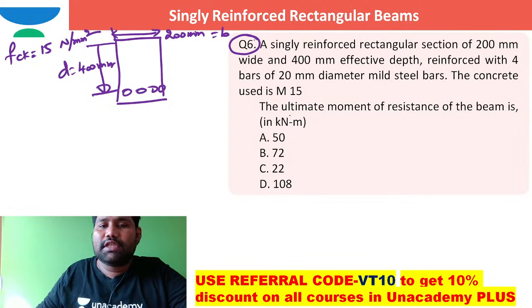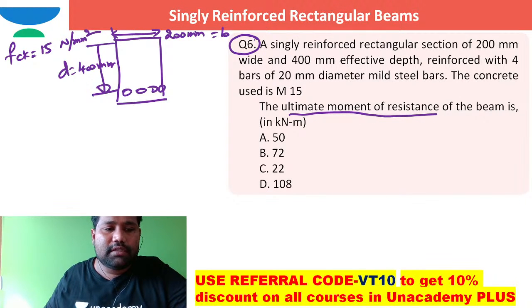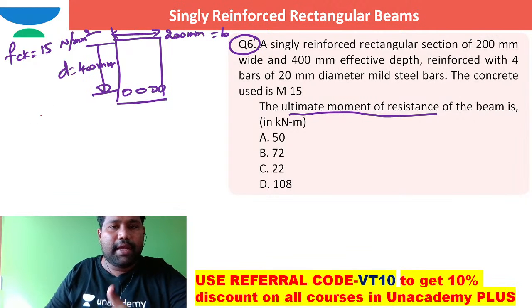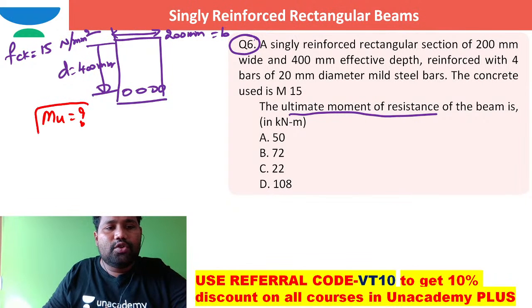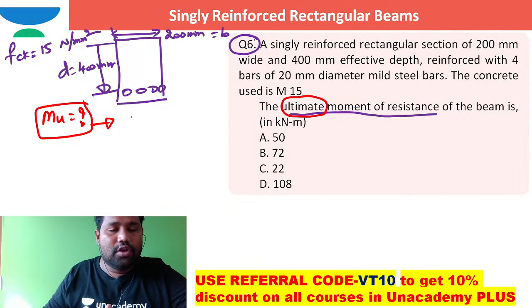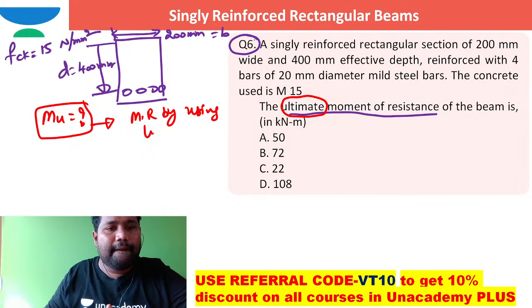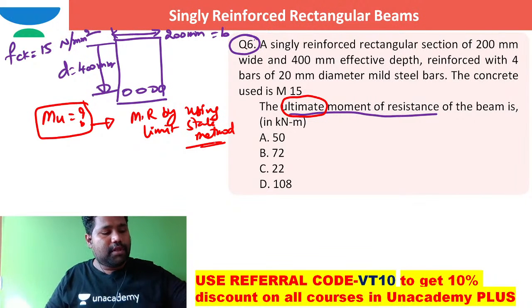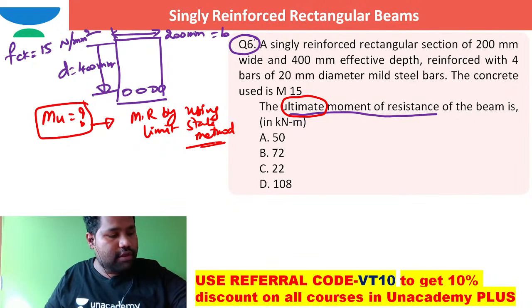What is the question? The question is about ultimate moment of resistance. They are expecting you to work out the ultimate moment of resistance, which is called Mu. Ultimate means they are expecting you to work out the moment of resistance by using the limit state method. I hope the theory is already known to you. Shall we work out this problem?